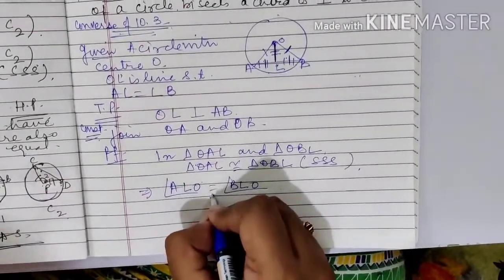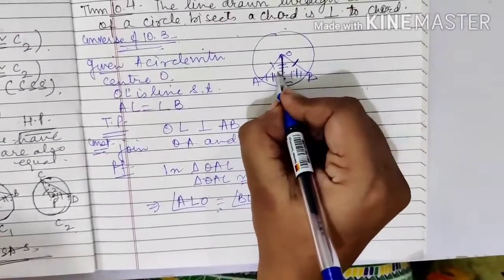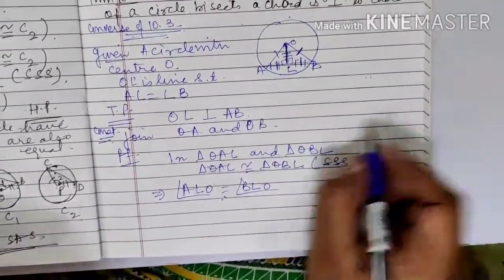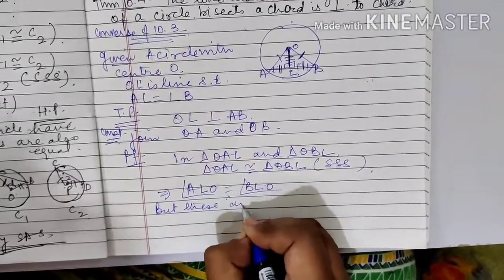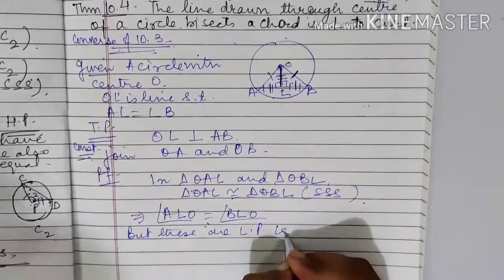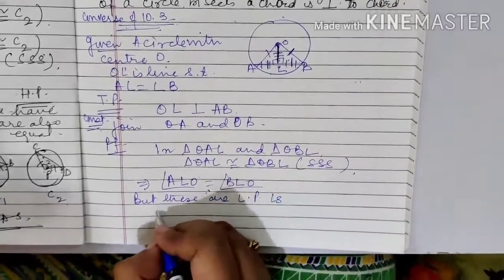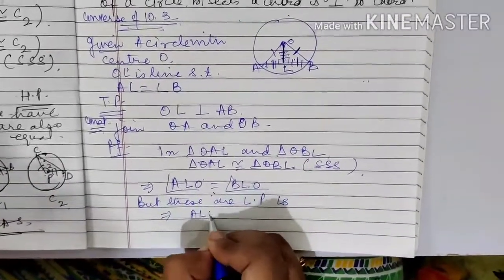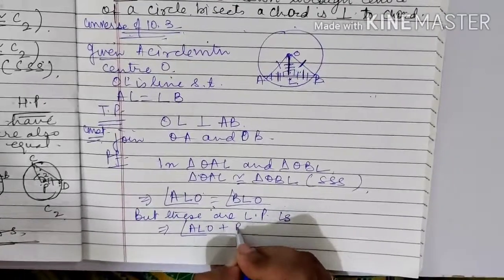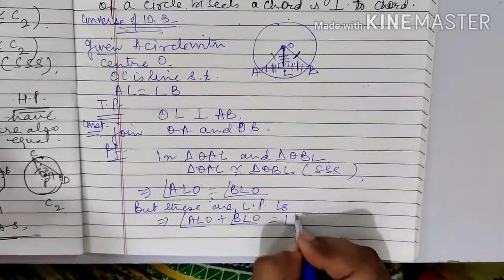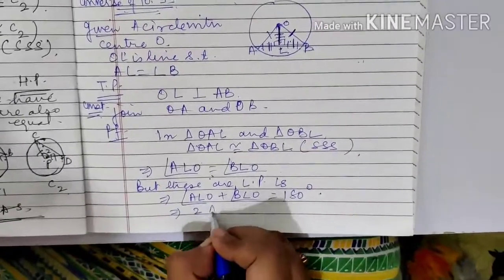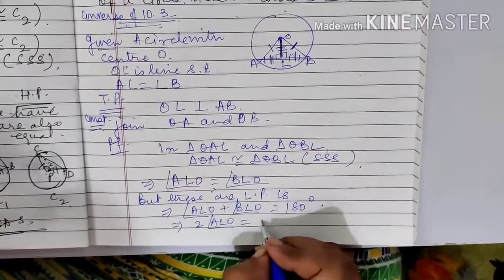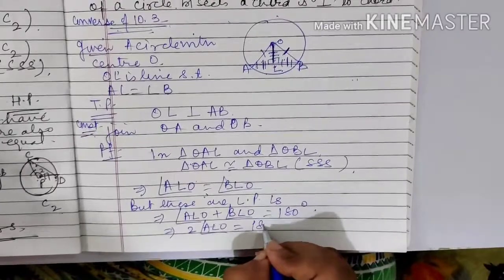Right? Please see this. Angle ALO is equal to BLO, but these are linear pair angles. This implies ALO plus BLO is equal to 180 degree, implies twice ALO is equal to 180 degree.